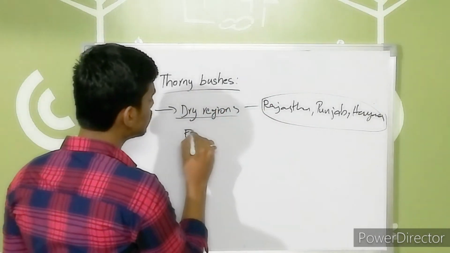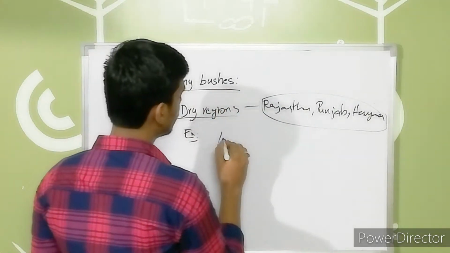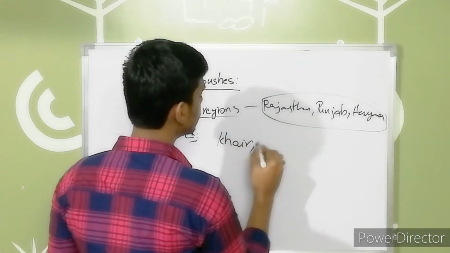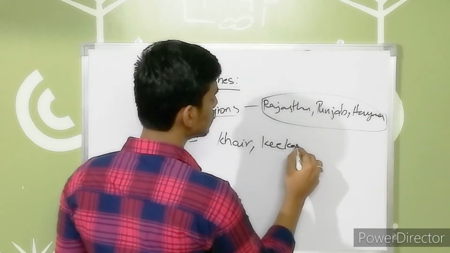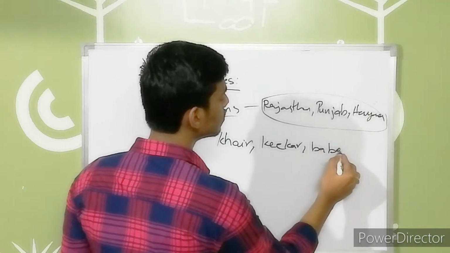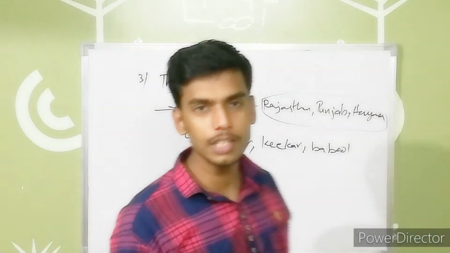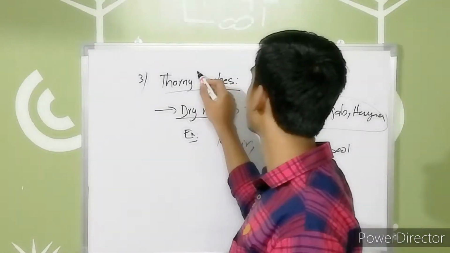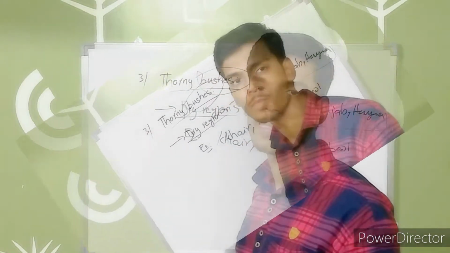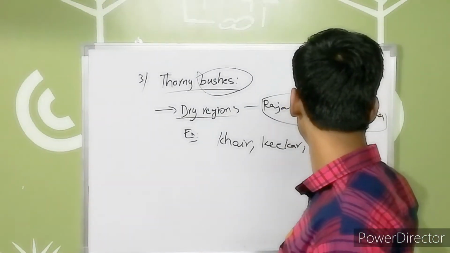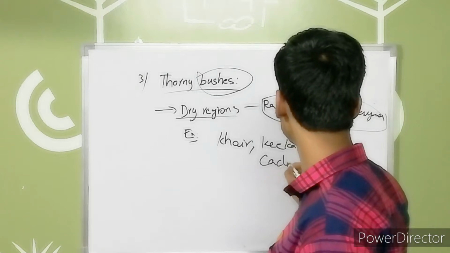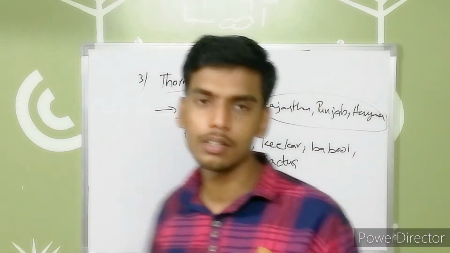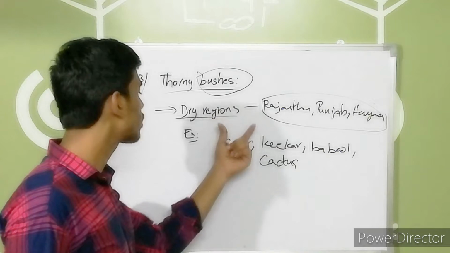The best examples of these thorny bushes are Kair, Kikar, Babul, and of course the important one, which I mentioned in the starting introduction itself: cactus. So these are the major leaves that are present in the dry regions of our country.